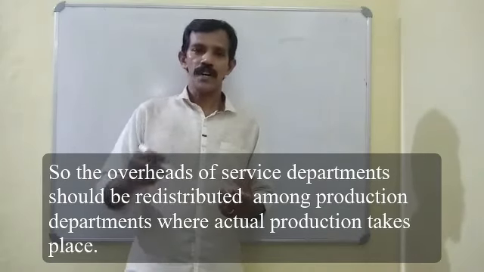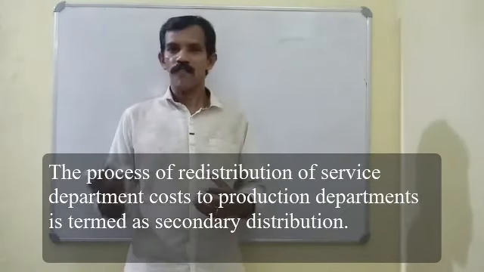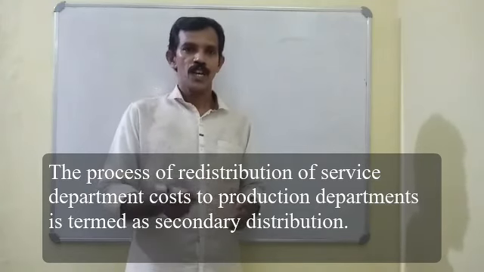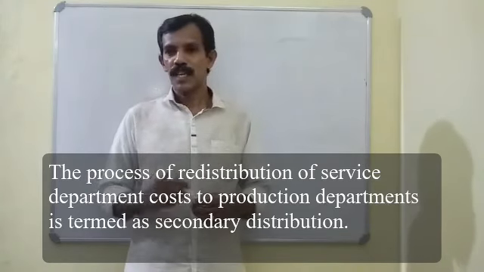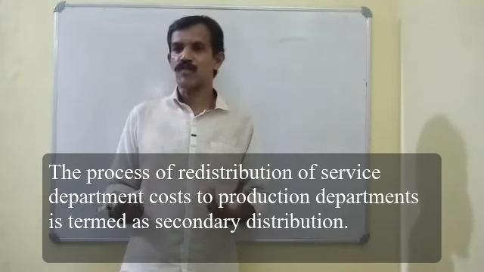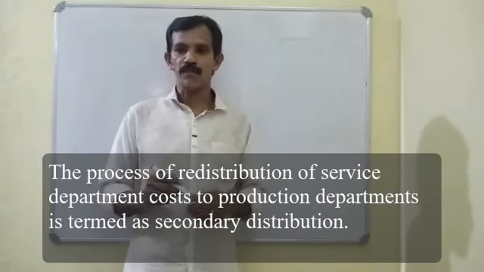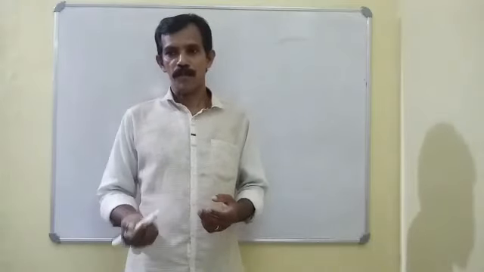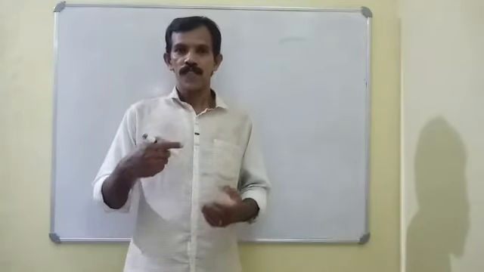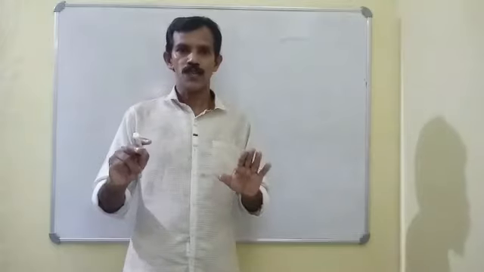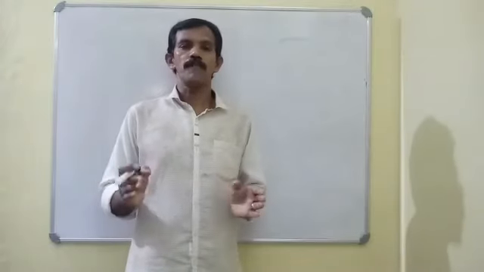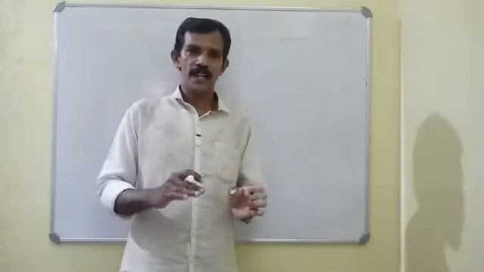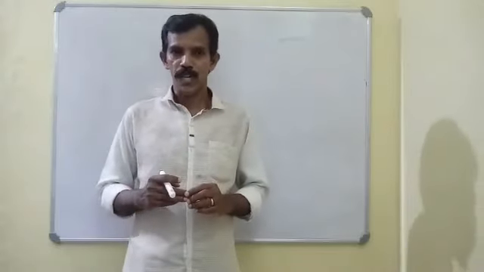The process of redistribution of service department overheads to production departments is known as secondary distribution or reapportionment of overheads. At the time of reapportionment of overheads, we have to select a suitable basis for reapportionment as we have done in case of primary distribution.